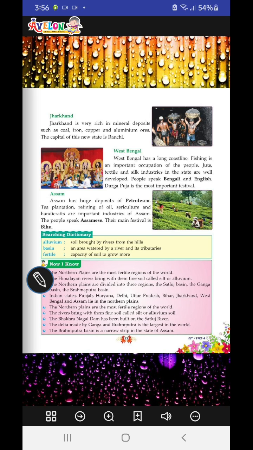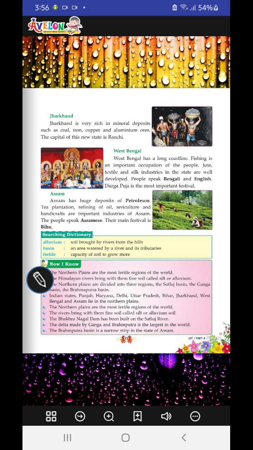West Bengal has a long coastline. Fishing is an important occupation of this region. Jute, textile, and silk industries are also developed in this state. People speak Bengali and Hindi. Bengali and English. Durga Puja is the most important festival.